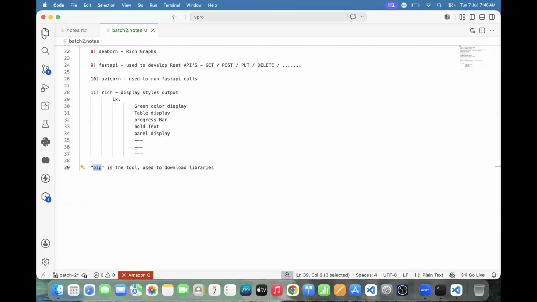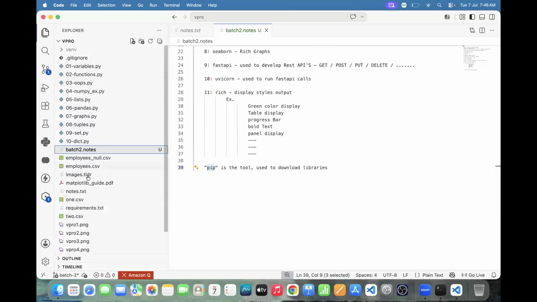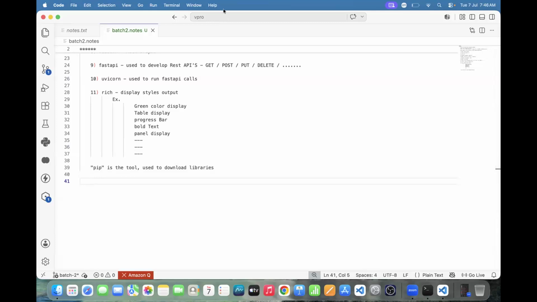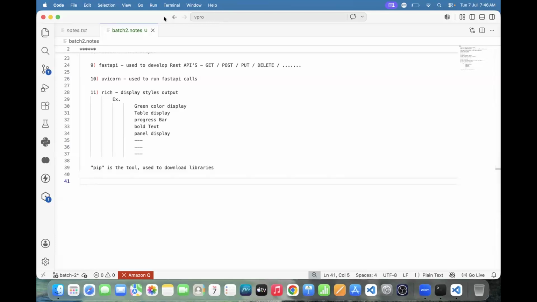And another thing, one more point. We need to write the Python code or not? Reply, team. Yes, we should write the Python code. That code we should save. While saving the file, the extension must be .py. While saving the coding file, the extension must be .py.